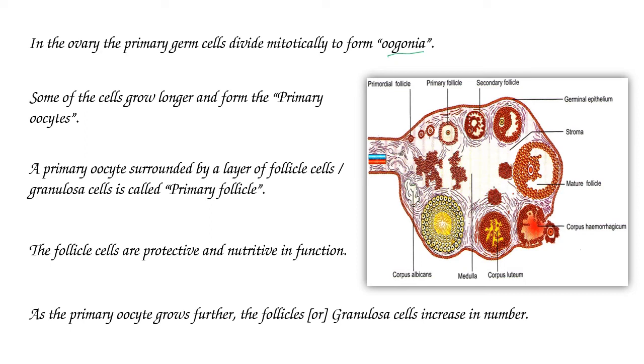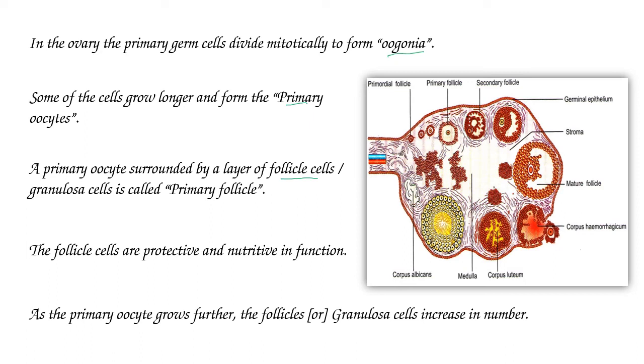These oogonia increase in size to form the primary oocyte. This primary oocyte surrounded by follicle cells is called the primary follicle.